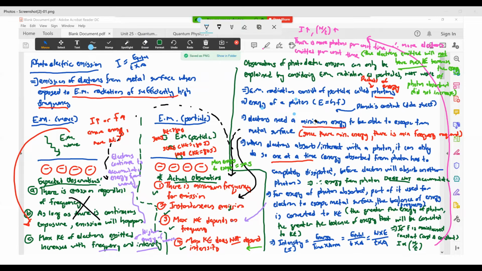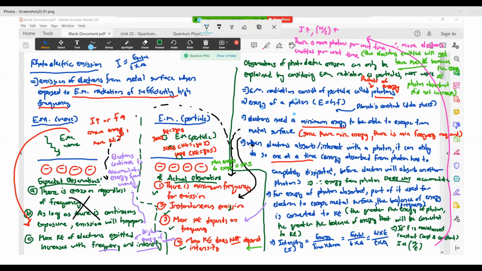So the idea here is that if you need a certain minimum energy to escape, that means you need a certain minimum frequency of EM radiation, a certain minimum frequency of your photon. So that one will explain these two. There is a certain minimum frequency required for the emission of electrons because you need a certain minimum energy in the first place. And this one will explain the instantaneous emission part. Why is it that as long as you have the minimum energy of your photon, your electrons can be emitted instantaneously?